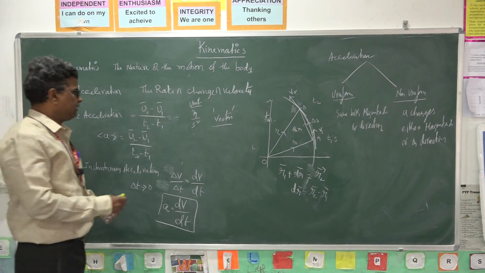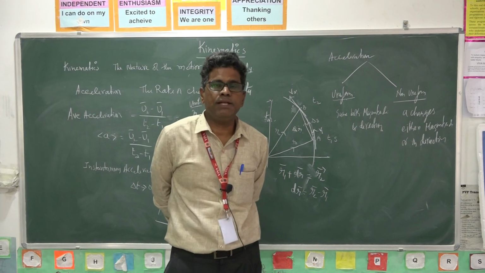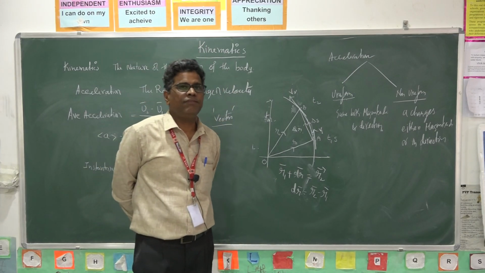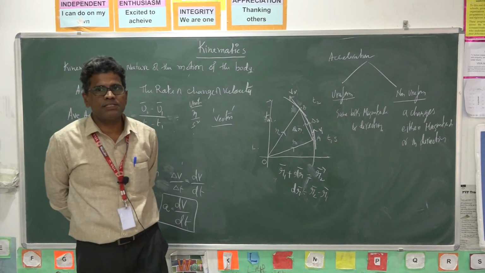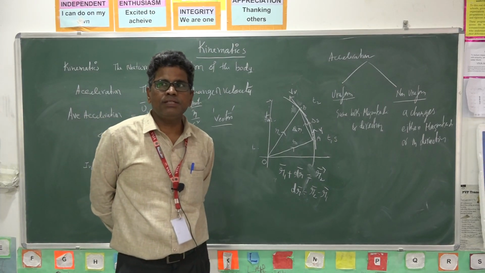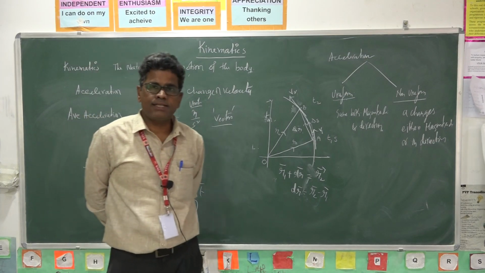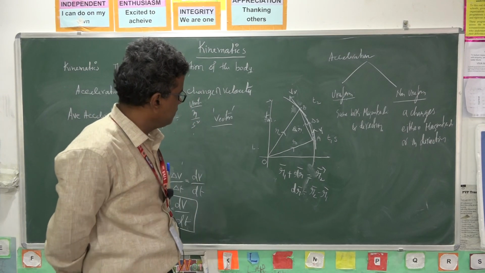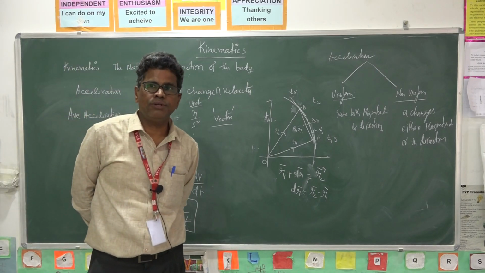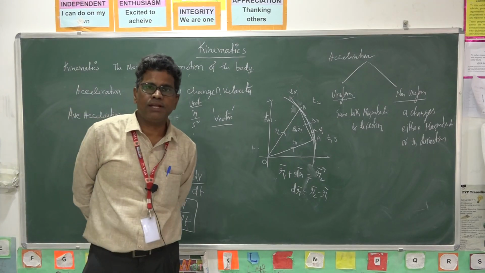I started kinematics and introduced the definitions of distance, displacement, velocity, average velocity, speed, average speed, and acceleration. I also introduced translatory motion today. Tomorrow I will continue. Thank you.